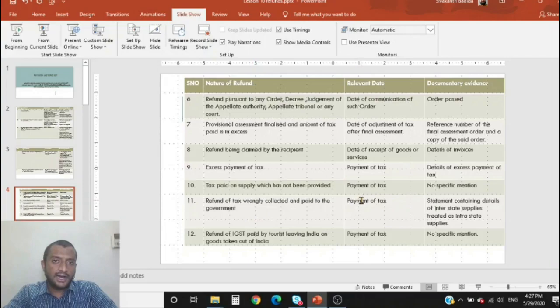So instead of IGST, I collect CGST and SGST. Or instead of CGST and SGST, I collect IGST and pay it to the government. In this case also I can claim a refund, but I have to pay the correct tax.